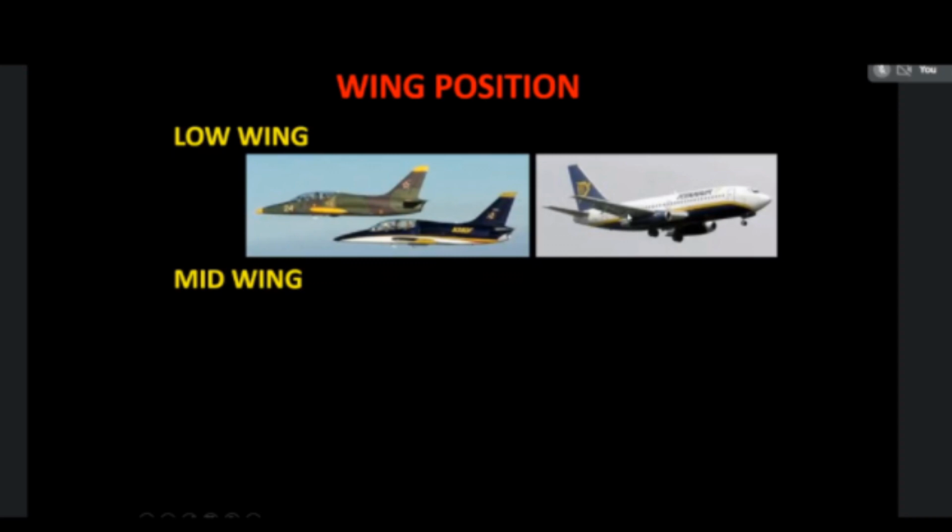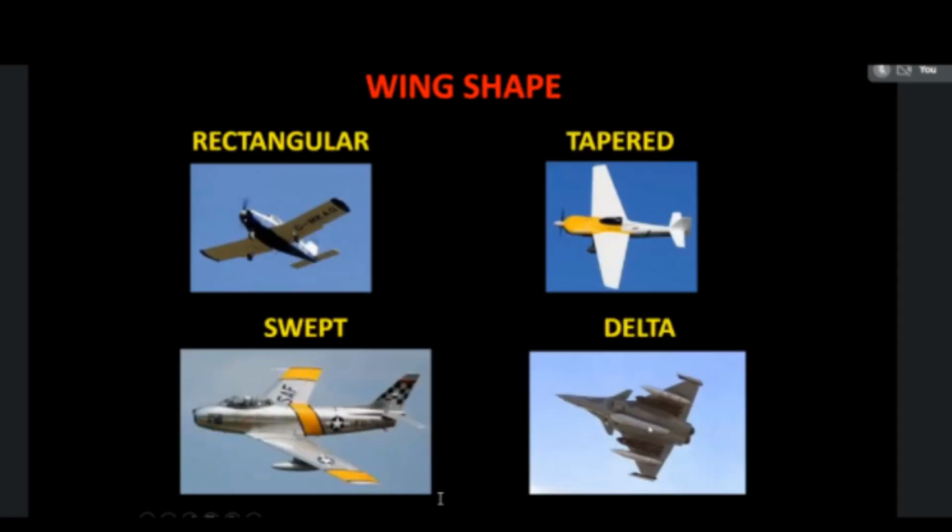But in military aircraft, the wing shape will be swept wing or delta wing, because military aircraft have higher speed. The shape of the wings has to be able to penetrate the air at very high speed. So military aircraft will have swept wings or delta wings.